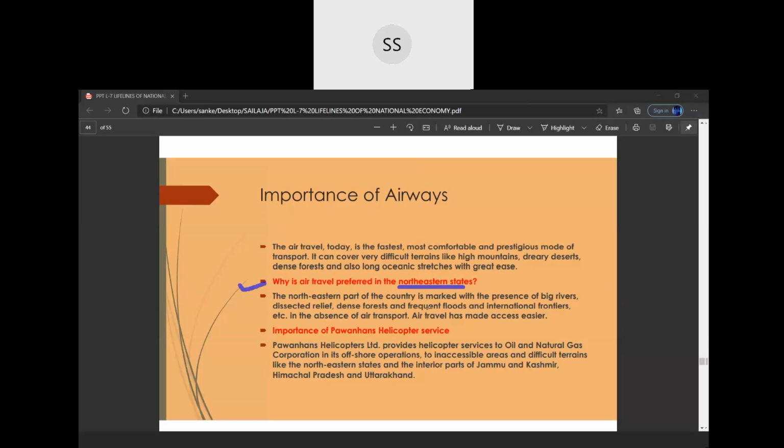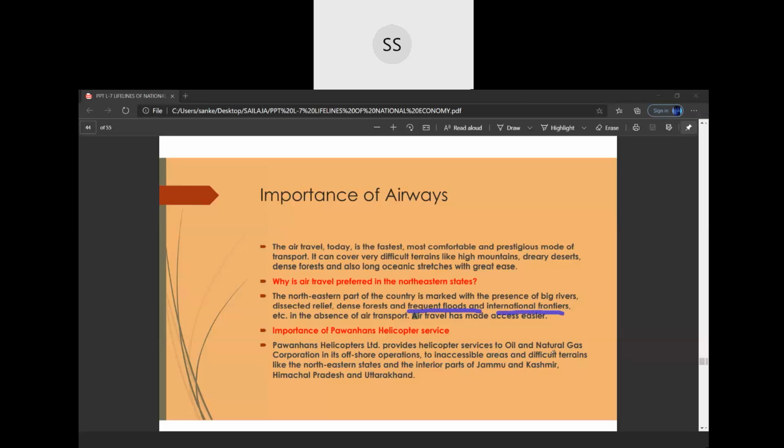Children, it is preferred in the northeastern states because the northeastern states have many rivers dissecting the relief. The relief is so uneven. There are so many mountainous areas and a lot of unevenness, with lots of dense forest and frequent floods. For example, we have studied that every year there is a flood in the river Brahmaputra in Assam. So frequent floods and lots of international frontiers.